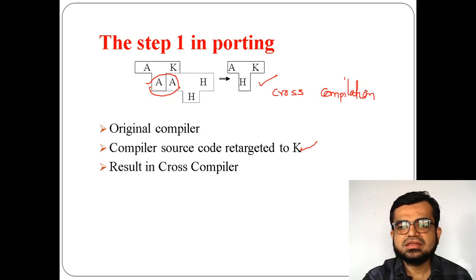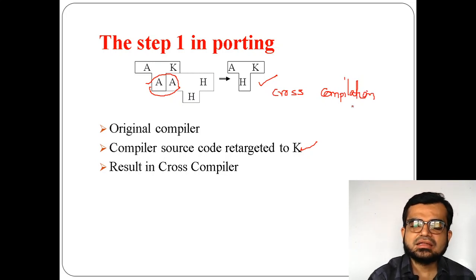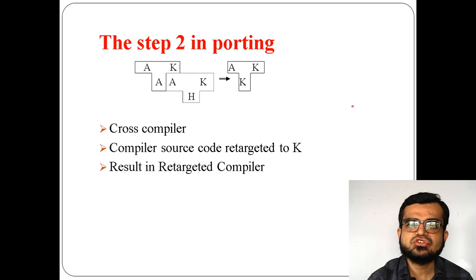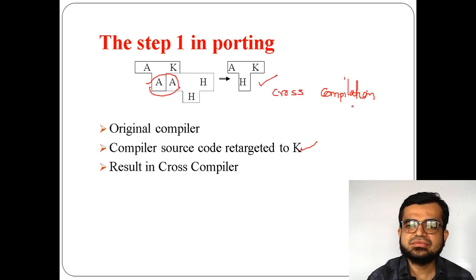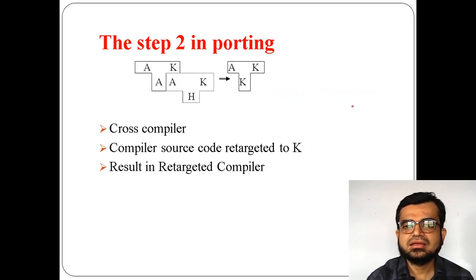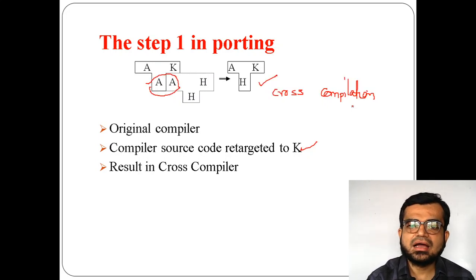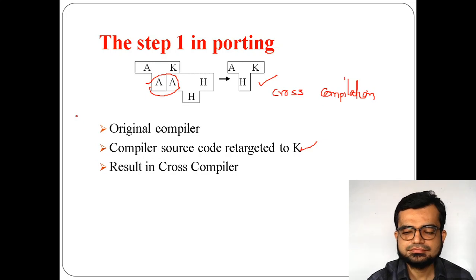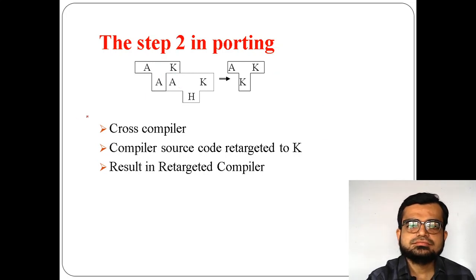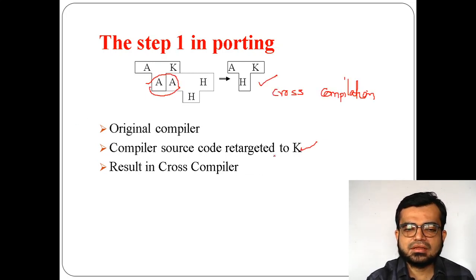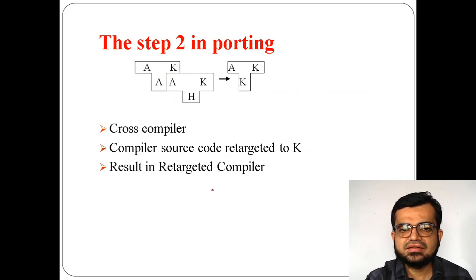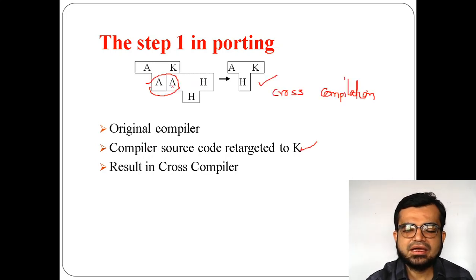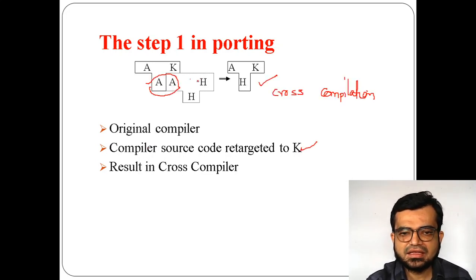Now this cross compilation again needs to be recompiled. So this AK, whatever you have got, here if you can see the difference, here it is AH, previously it is AH.